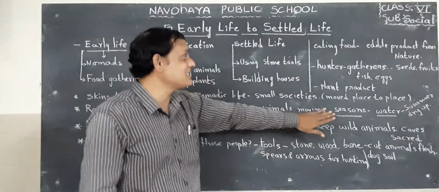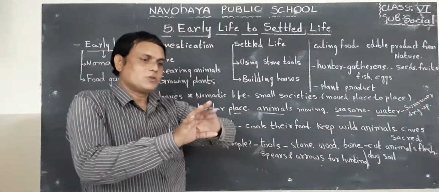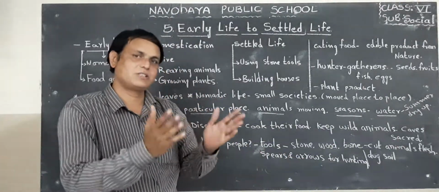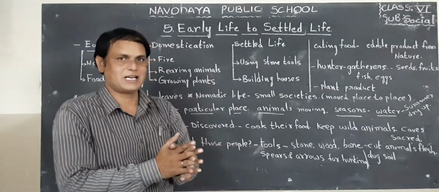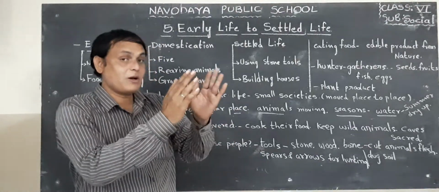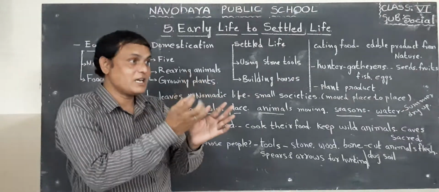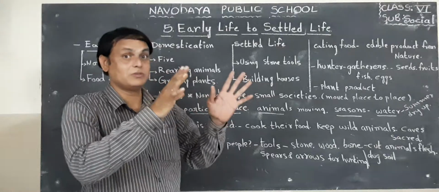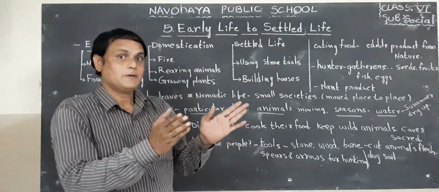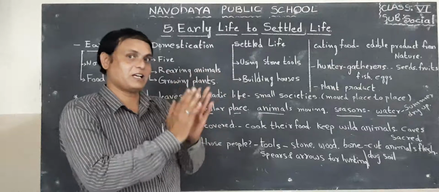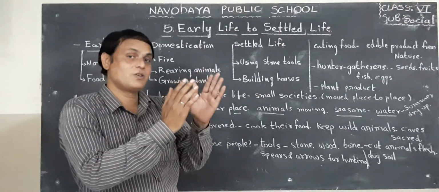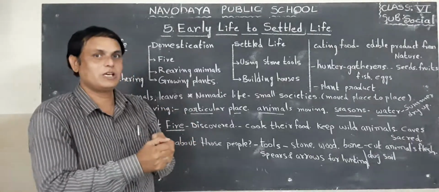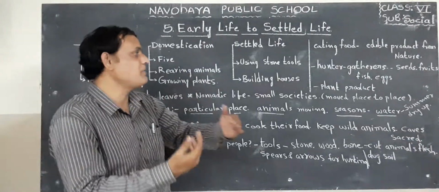Next reason is seasons. We know the seasons: summer season, winter season, rainy season, etc. At the time of ripening, they are taking the fruits. Sometimes they feel so hot, that means the summer season, and at summer season they need shelter. At winter season also they need some temperature or heat for their body. So these are the main reasons.